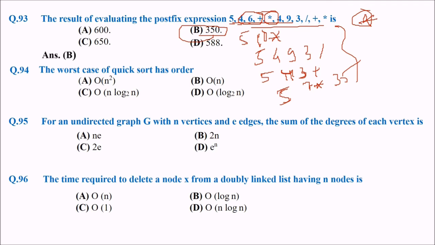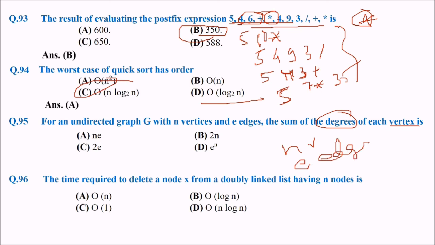The worst case of quick sort has order what? Quick sort, the worst case. The order is order of n square. For an undirected graph G with n vertices and e edges, the sum of the degrees of each vertex is, for n vertices and e edges, the answer is C, that is 2e. Sum of the degrees of each vertex is 2e.